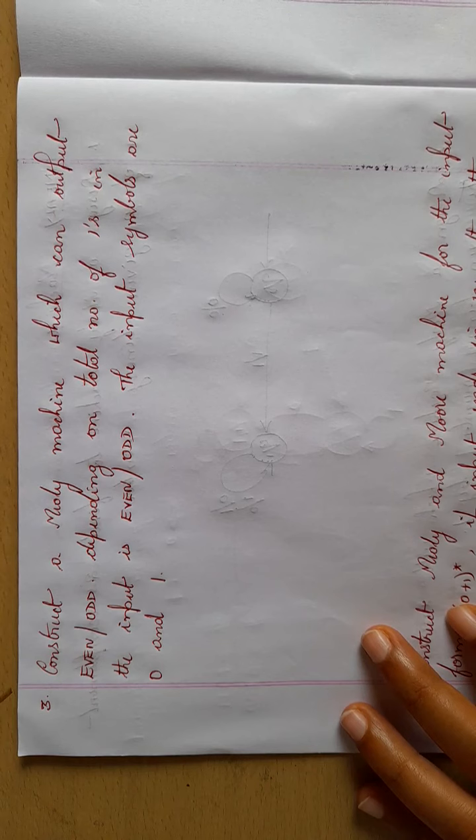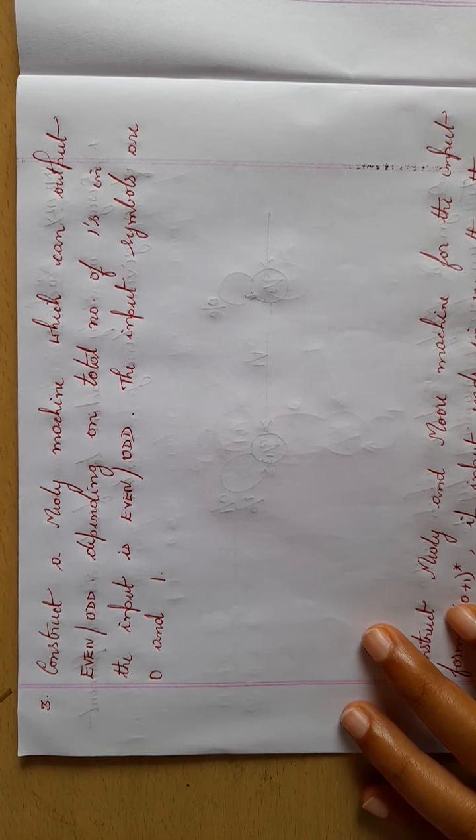The next example, consider a Mealy machine which can output even or odd depending on whether the total number of ones in the input is even or odd. According to the question, the zeros can be anything. You should check how many ones you have. If the number of ones is even, you print even. If the number of ones is odd, your output will be odd.